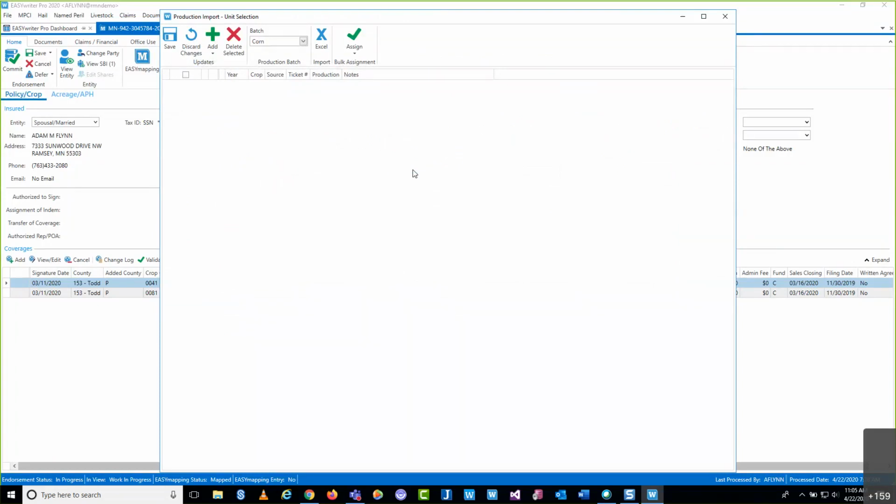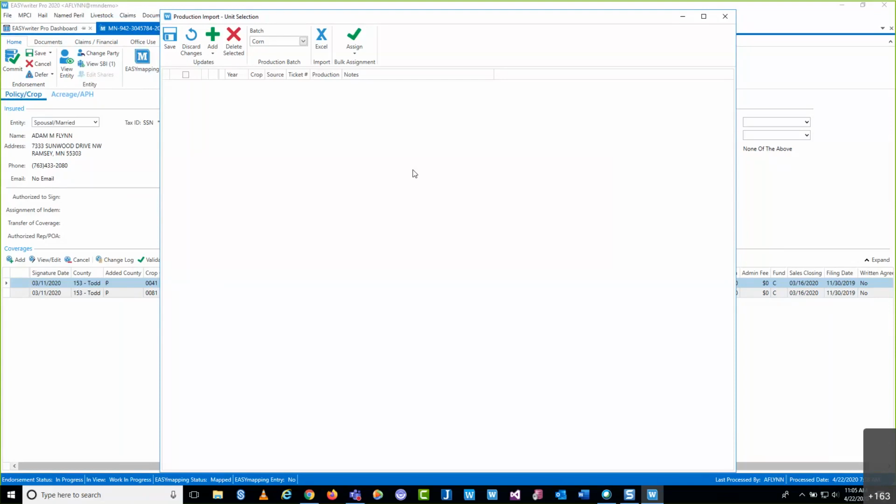So the production import functionality was requested by an agency some time ago with the idea of, hey, I have a couple of techie policyholders that are really on top of their production and getting things broken down easily. And they conveniently send me, the agent, an Excel spreadsheet of all of their production that's been pulled directly from their logs, their elevator tickets. And so the request was, I really would like to take that data that's in the spreadsheet and get it uploaded into EASYwriter Pro. And that's what we have here.